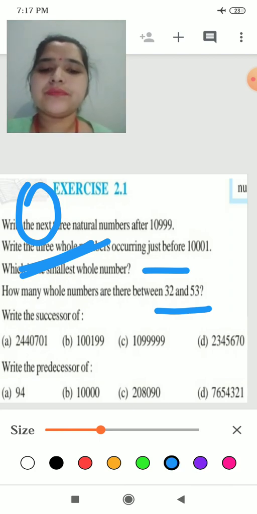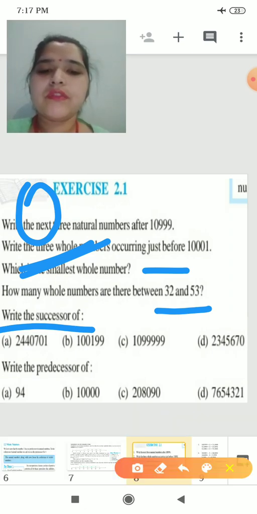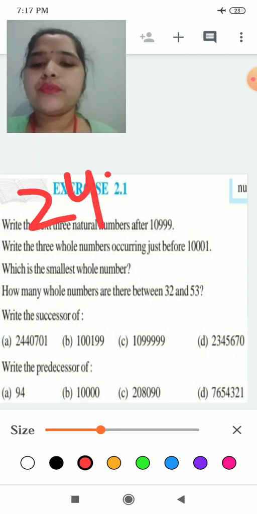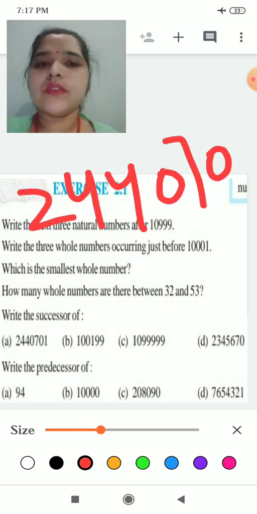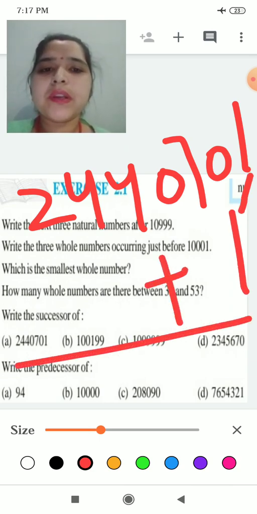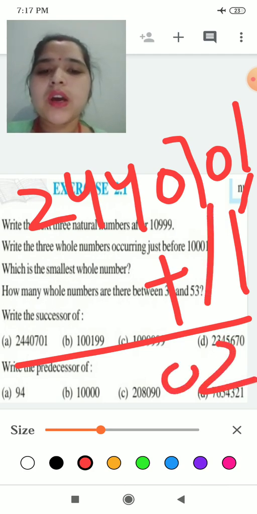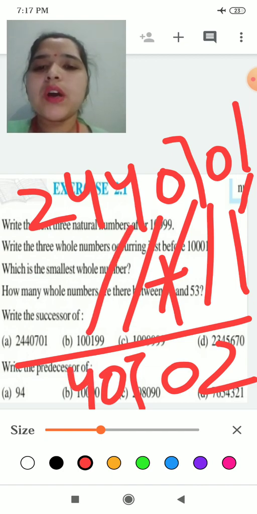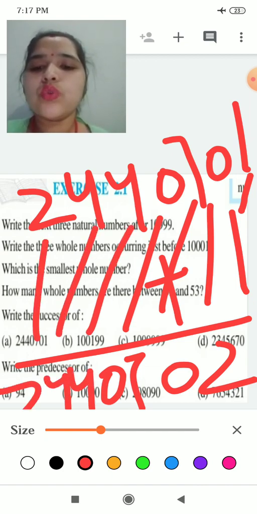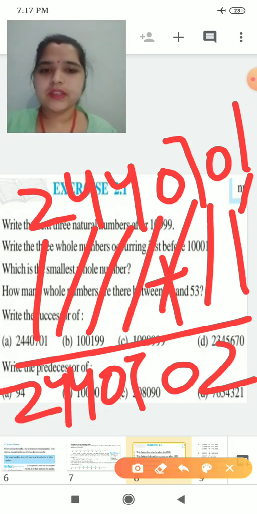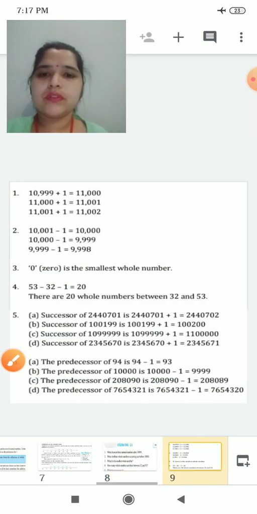Okay? Now see, we have to write the successor. You have to write the successor of this number. Which number is given to you? Yes, 244071. What you will do, you will add 1, because in successor we are adding. So 1 plus 1 will be 2. 0 will come down, 7 will come down, 0 will come down again, 4 again will come down, this 4 again will come down, and this 2 will again come down. So it means in successor we are adding. Okay? Yes.